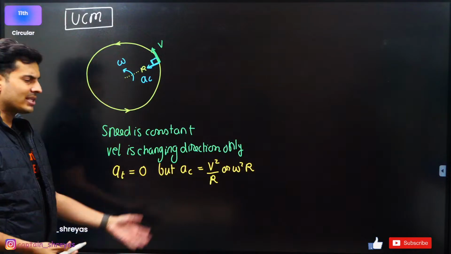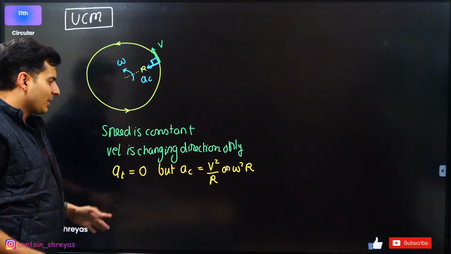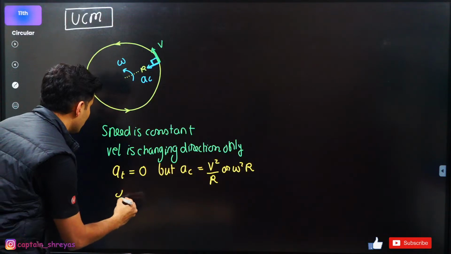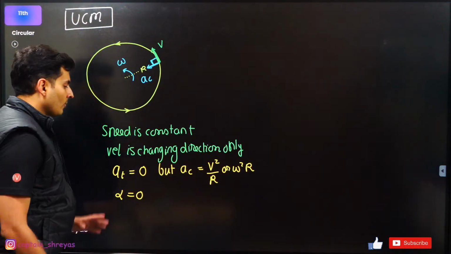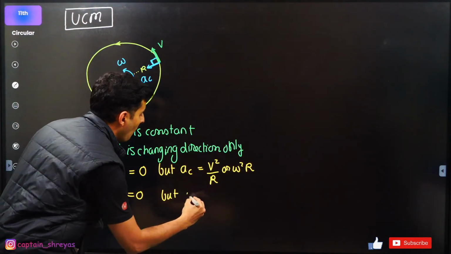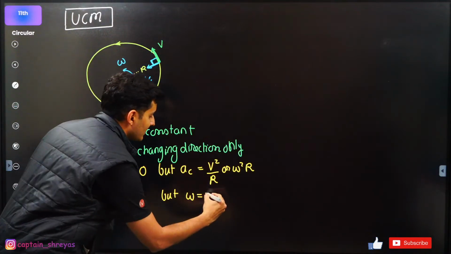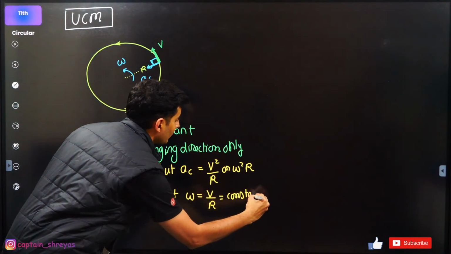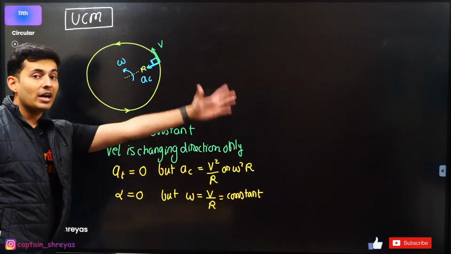One and the same thing. Also, since tangential acceleration is 0, even alpha is 0. But omega is just v by r, which is going to be a constant. The angular speed is going to be a constant.